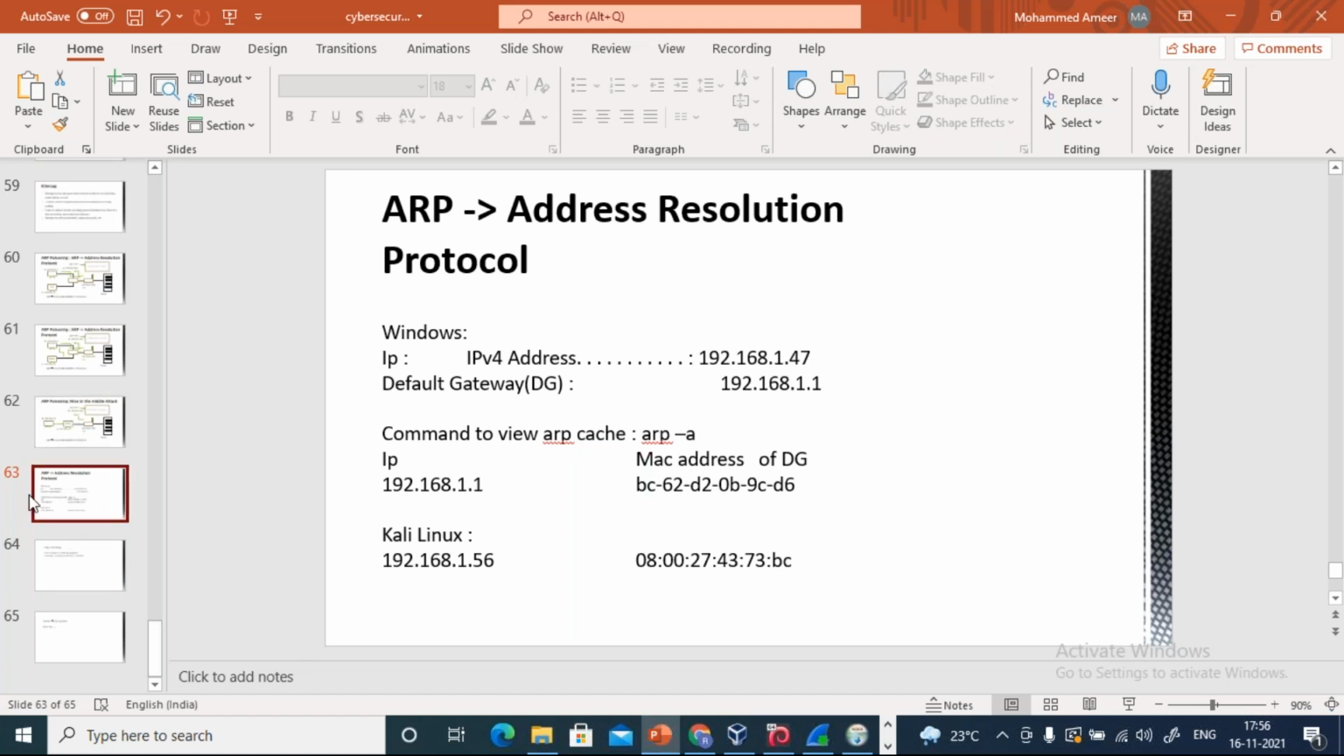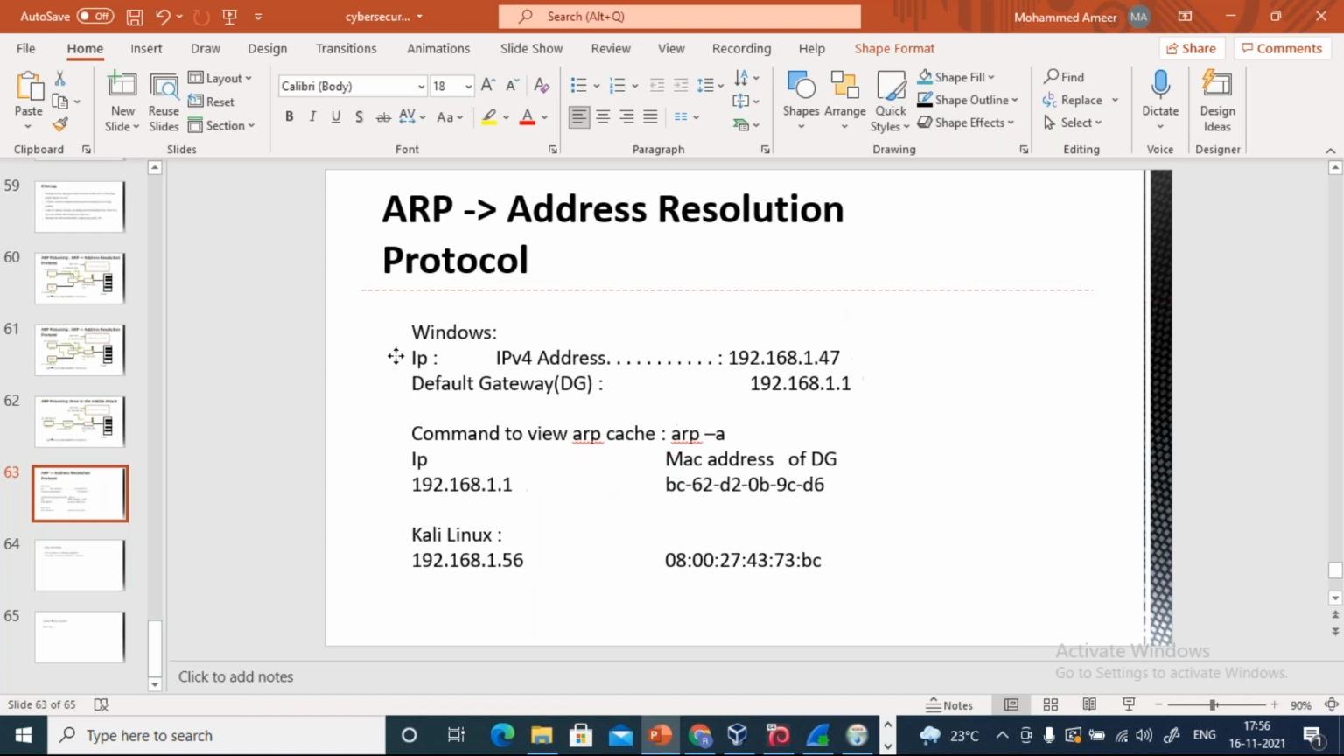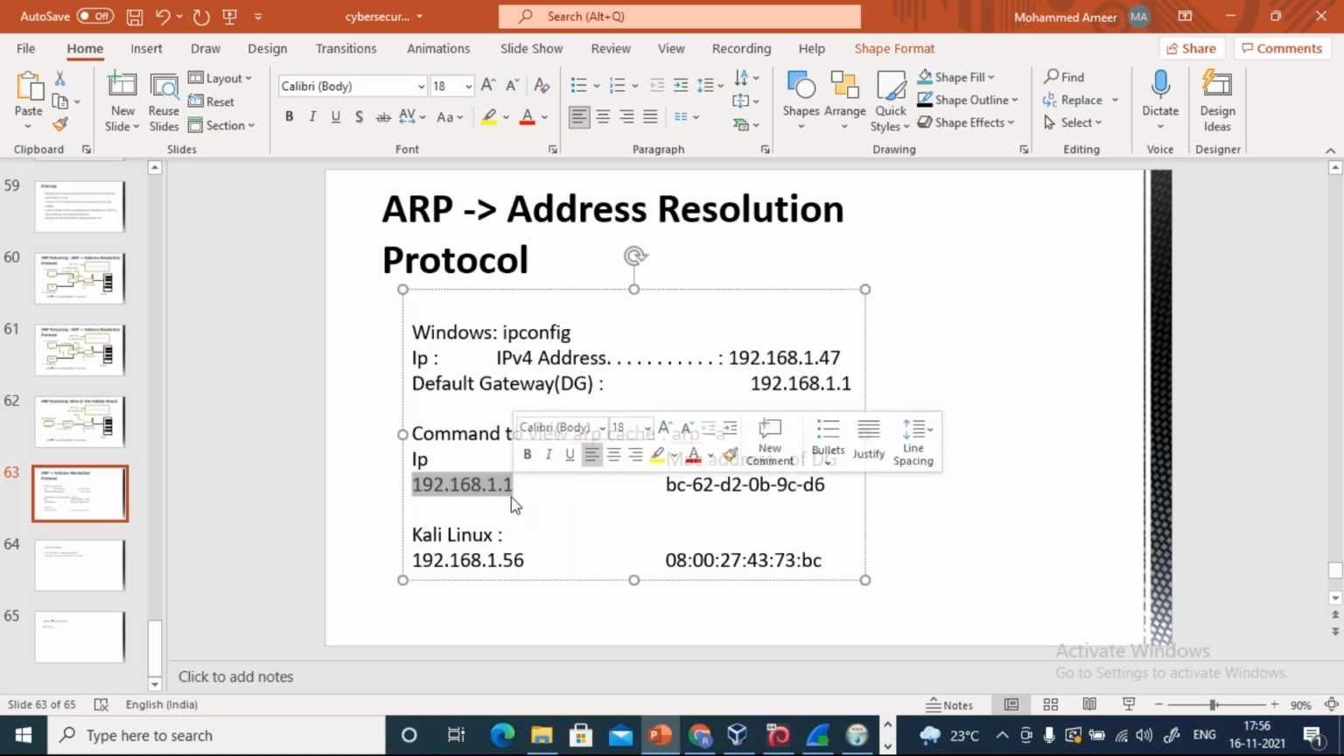To understand how Ettercap works, first we will open our Windows. We will record the IP address and the default gateway here by using the command ipconfig. To see its ARP cache, we will use this particular command. Initially in this cache we will have the IP address of this gateway and its MAC address. Now we will select Kali Linux as our evil hacker, who is going to send his MAC address to this Windows.